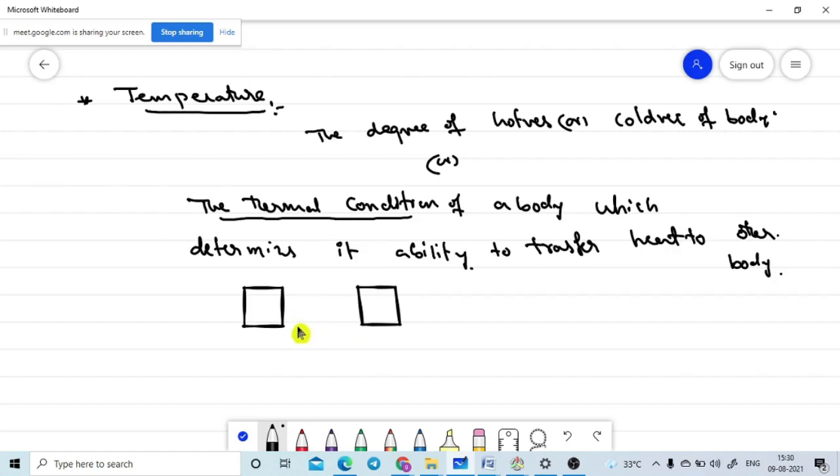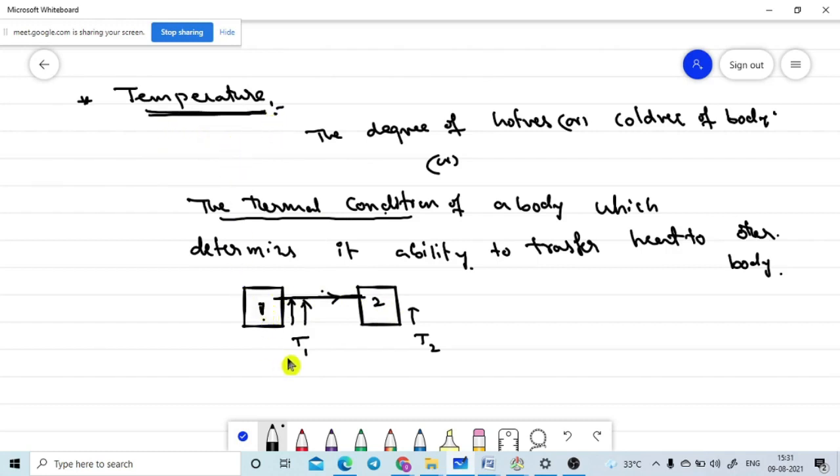You are already very familiar that if I take two bodies, you can easily say which has the higher temperature. Let's assume two arrows means higher, and the small arrow means lower temperature. This is T1 and T2. The heat will flow from higher temperature to lower temperature, T1 to T2. So if a body's temperature is high, its thermal condition shows that it can flow heat energy from body 1 to body 2. That physical quantity is named the temperature.